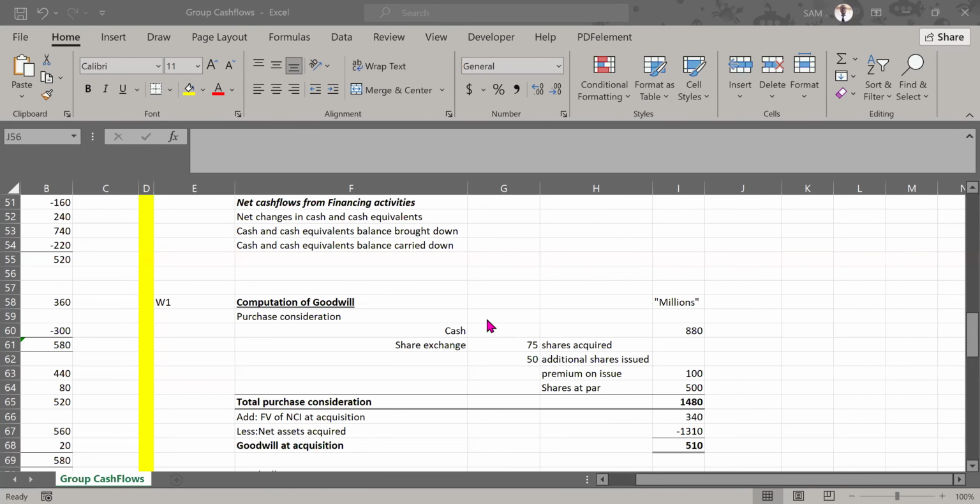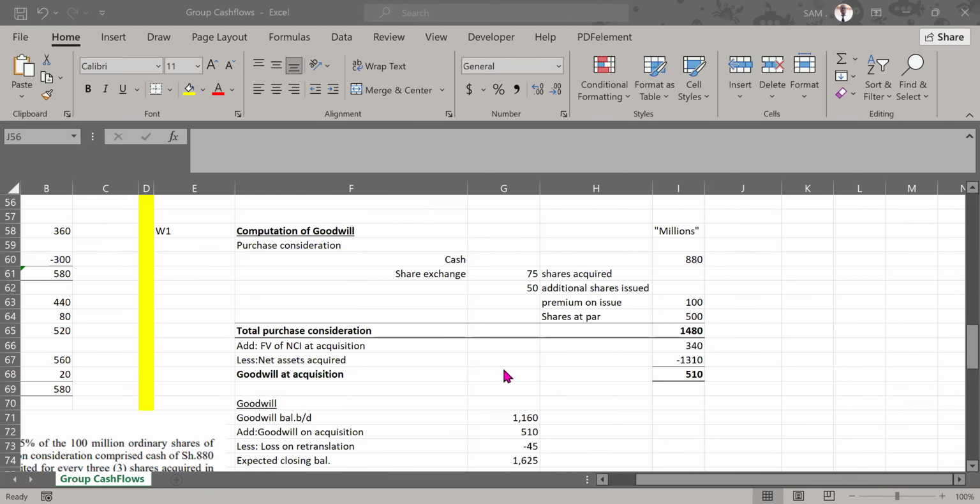I've reminded you guys, for those people who are not there, I've reminded you on how we did computation of goodwill. Under purchase consideration paid in two ways. First part paid in cash, the second part in that share exchange. Now, after that, we know we normally add fair value of NCI at acquisition.